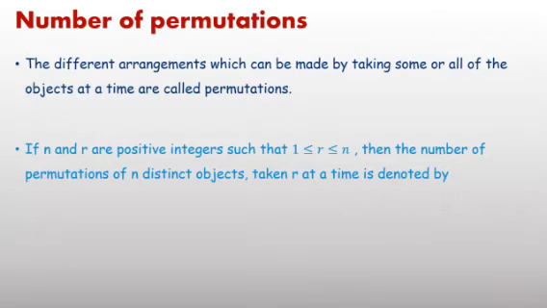Or in the first example, I have taken Subhankar and his 5 friends. There are 6 students, and 4 chairs we have considered. At a time you can select 3 students, 2 students at a time. Then you have to find the number of arrangements. Number of arrangements means number of permutations. Each arrangement represents one permutation.